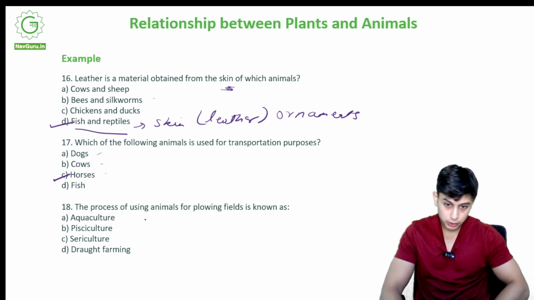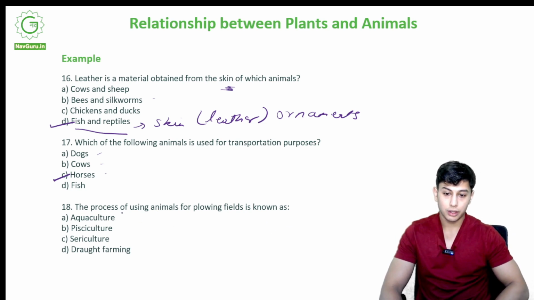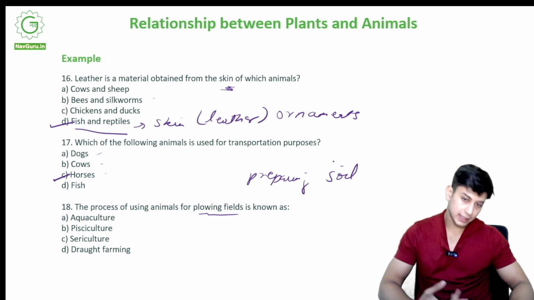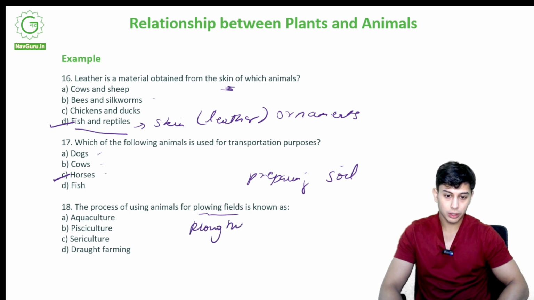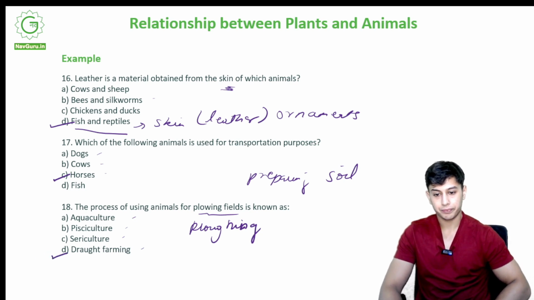The process of using animals for plowing fields is known as, we use animals for plowing the fields, meaning preparing soil to put in the seeds, to put in the water, all of these things. So that is plowing. Aquaculture, pisciculture, sericulture, draught farming. The correct option is option D, draught farming.